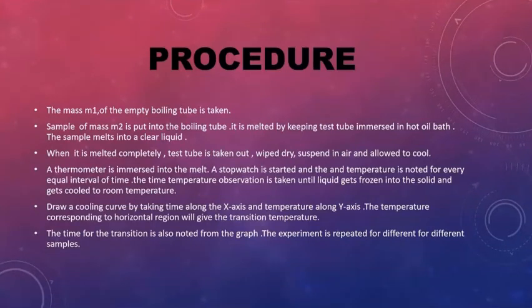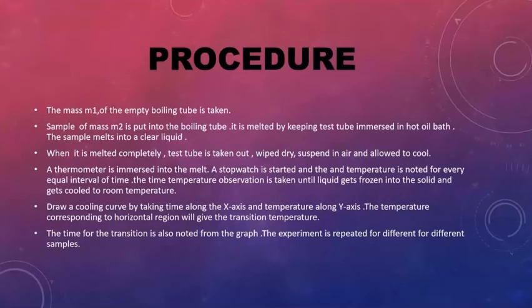Then we draw a cooling curve by taking time along the x-axis and temperature along the y-axis. The temperature corresponding to the horizontal region gives the transition temperature. The time for transition is also noted from the graph. The experiment is repeated for different samples.